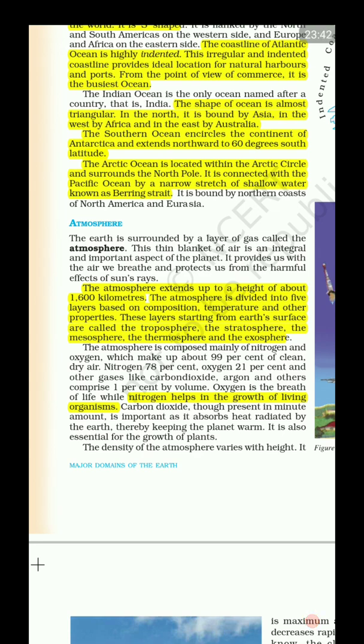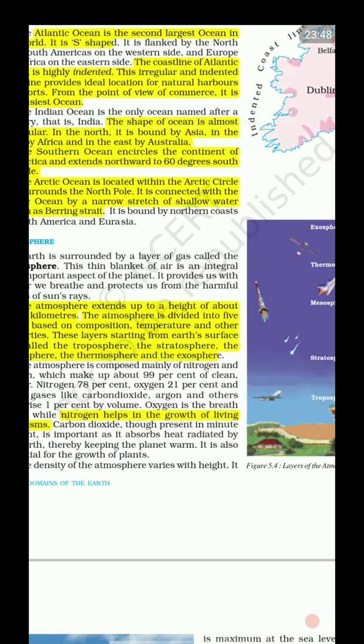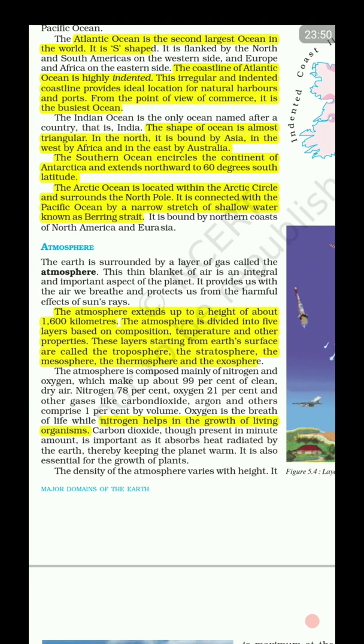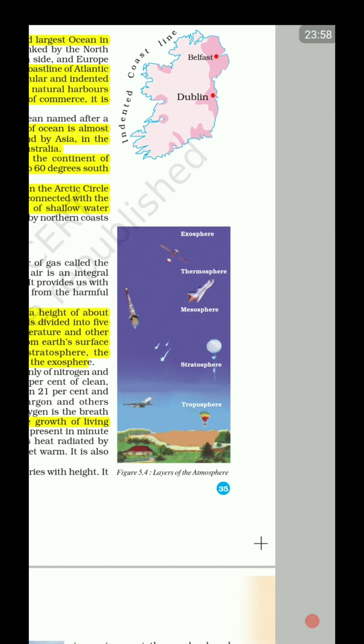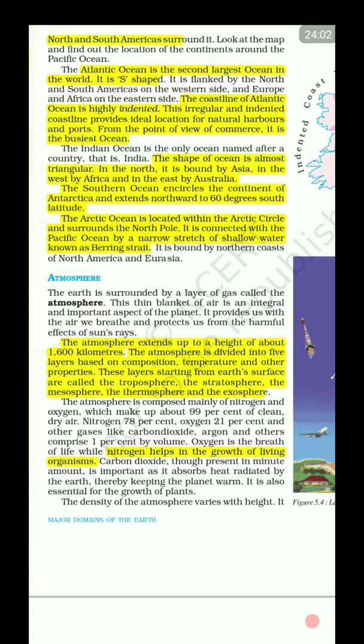Atmosphere extends up to a height of 1600 kilometers. That was an interesting fact to know. The atmosphere is divided into 5 layers based on the composition, temperature, and other properties. These layers, starting from the Earth's surface, are called the troposphere, the stratosphere, the mesosphere, the thermosphere, and the exosphere. Right? We'll discuss this deeply later.